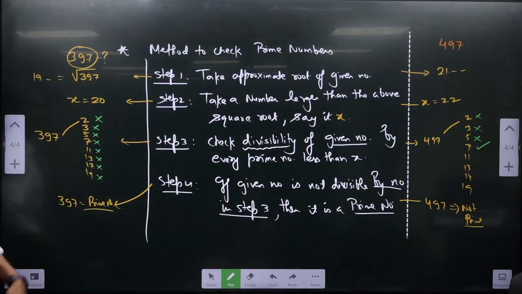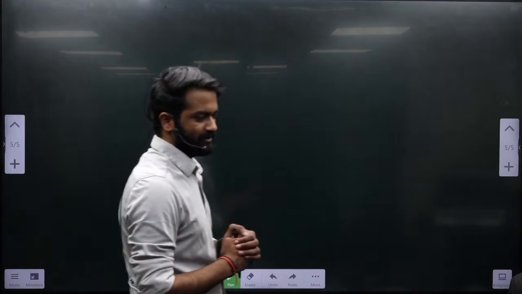Done? Okay. I'm giving you 30 seconds. Just revise whatever we have done under prime numbers. This is it. We have done all the important properties of prime numbers. Because that is not a clear test of a prime number. A number could be prime, could not be prime. Okay, you can do that, but you will not definitely get the answer in that scenario. There are chances of error in it.